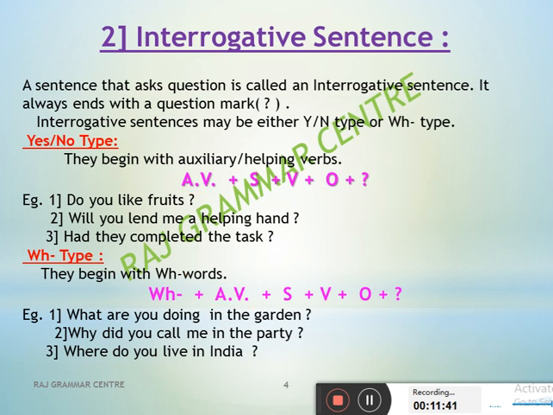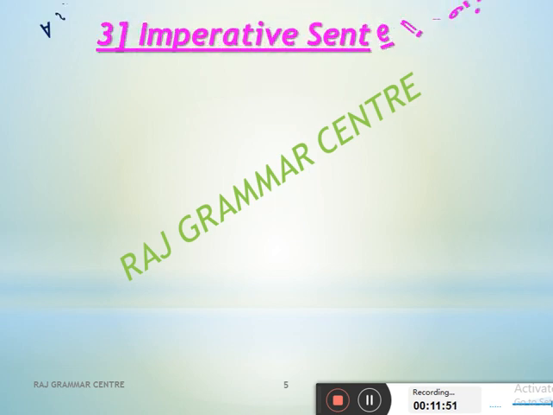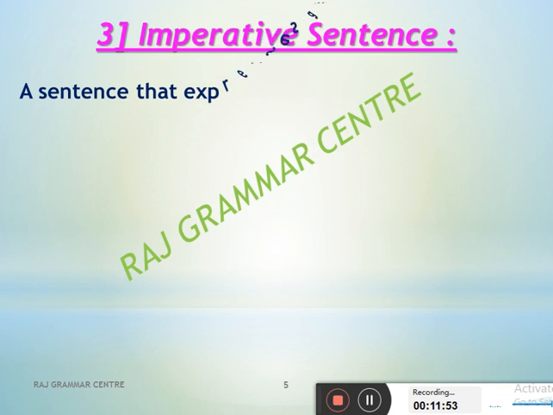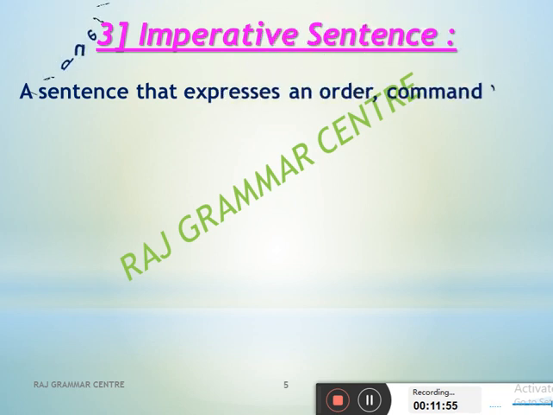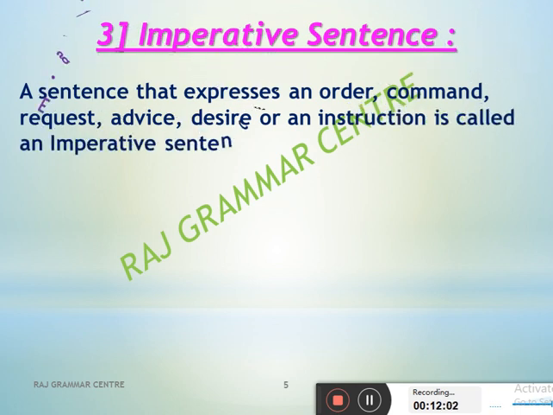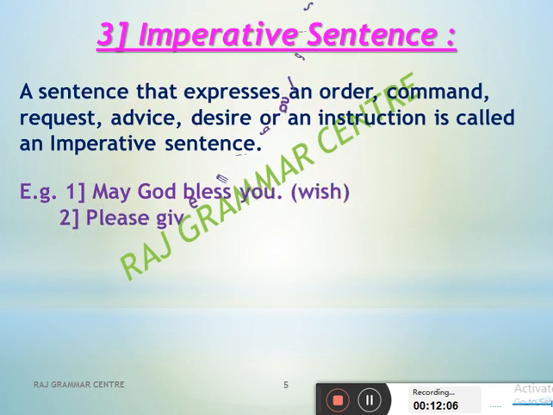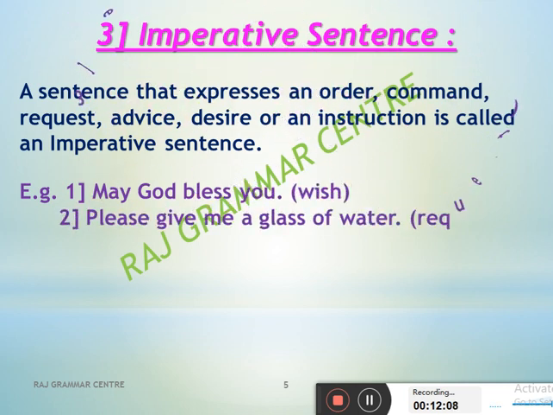Now see the third type, that is the imperative sentences. What are the imperative sentences? That is very important for you. Now see, imperative sentences are what? A sentence that expresses an order. Be careful: order, command, request, advice, desire or instruction is called an imperative sentence.